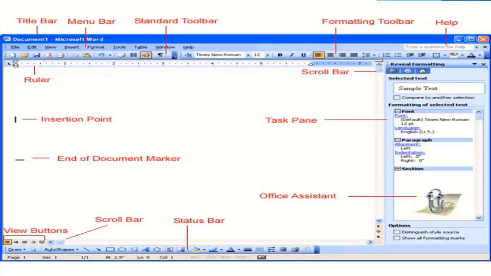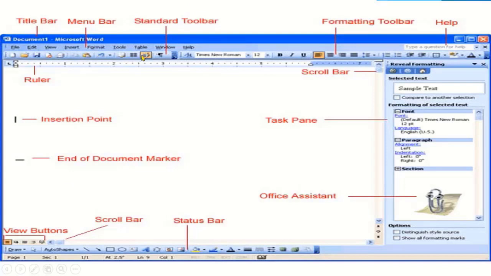When we click on Microsoft Word 2003, its main screen appears, and its main screen has many components. As you can see, the topmost bar is called title bar, and there is menu bar just below the title bar, and then below the menu bar there are toolbars.